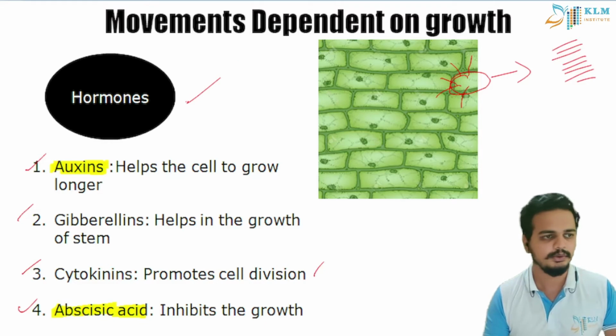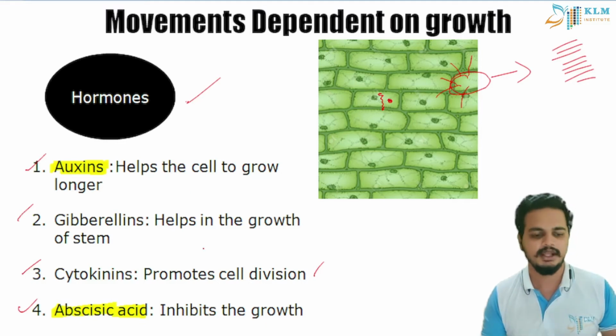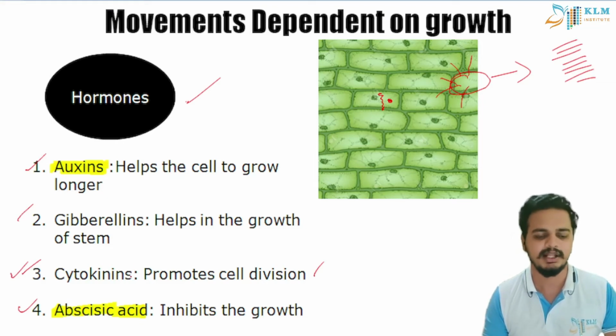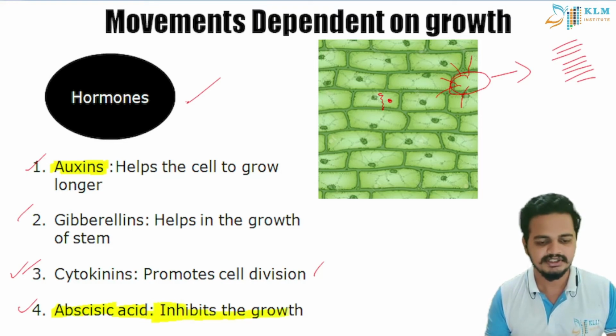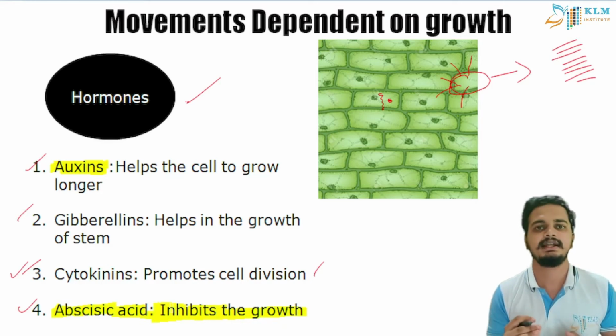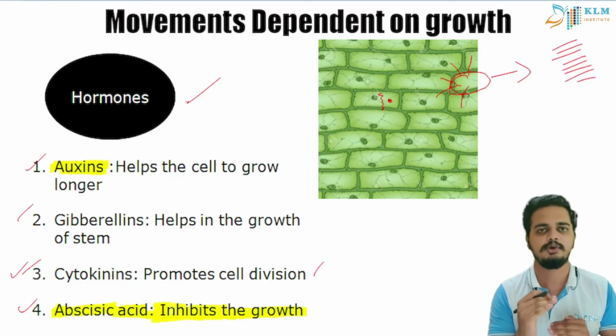Now you know what cell division is, right? Here the nucleus will break and form a new cell. This is also a very important hormone in plants, and this is also very important, students. Abscisic acid inhibits growth. That is, it tells the plant to stop growing.